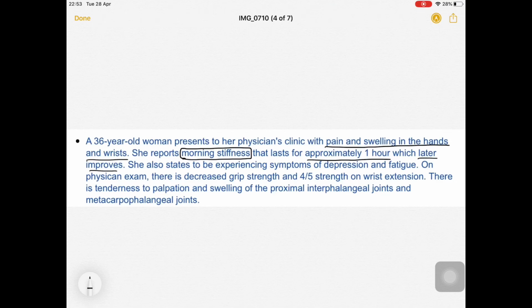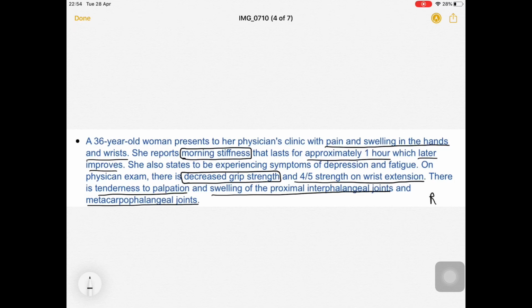She also states she is experiencing symptoms of depression and fatigue. Physical examination shows decreased grip strength and 4/5 strength on wrist extension. I told you about affection of small joints: tenderness to palpation and swelling of the proximal interphalangeal joint, that is PIP, and the metacarpophalangeal joint, that is MCP. What is your diagnosis? Absolutely, that will be rheumatoid arthritis.